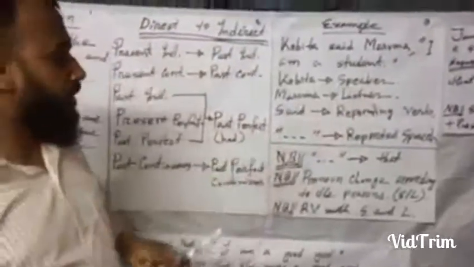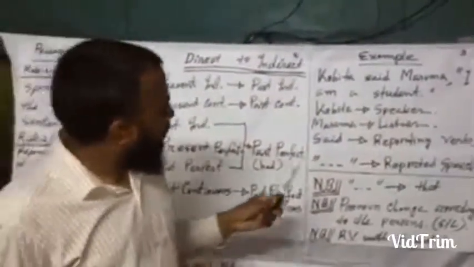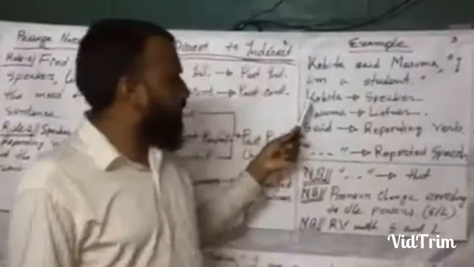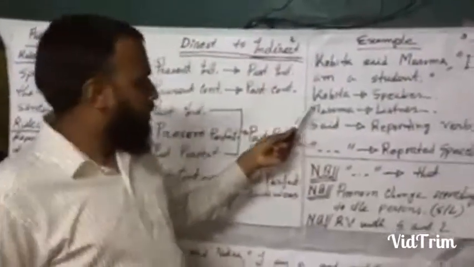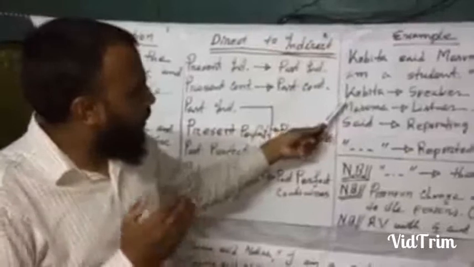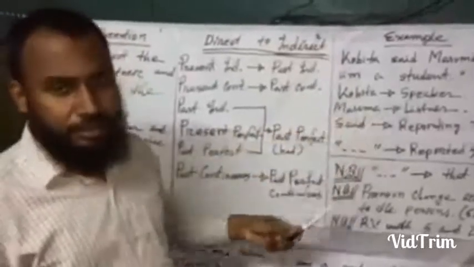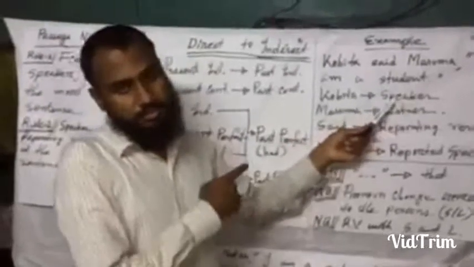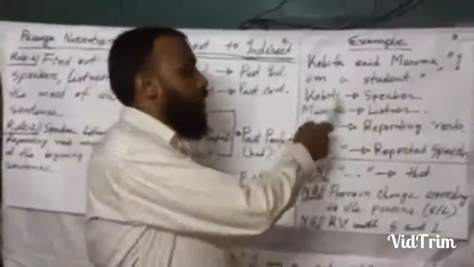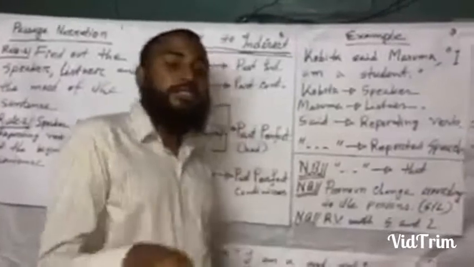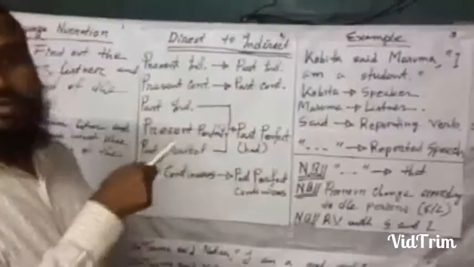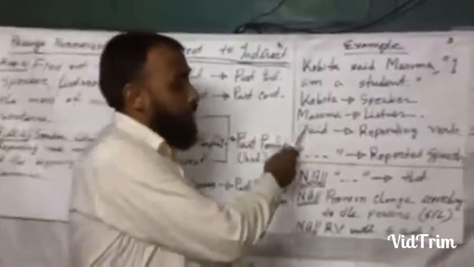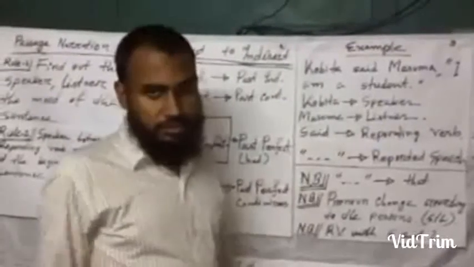Here a few things you have to follow. That means for all of you, my dear students, I divided this sentence by their identity. Here Kobita is the speaker of this sentence. So everybody be careful. Kobita is the speaker. She is the speaker of these sentences. Then Masuma is the listener of the sentence.